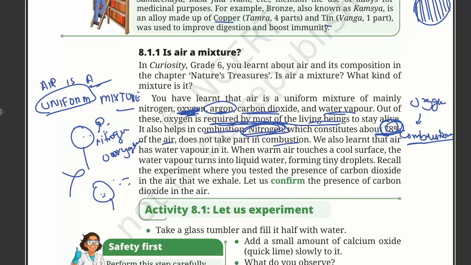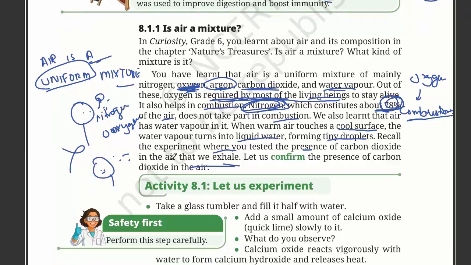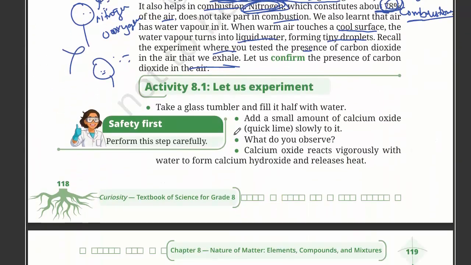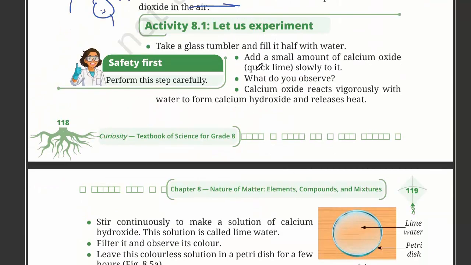We also learned that air has water vapor in it. When warm air touches a cool surface, the water vapor turns into liquid water, forming tiny droplets. Recall the experiment where you tested the presence of carbon dioxide in the air we exhale. Let us confirm the presence of carbon dioxide in the air. We will look at the following activity that will help us tell that there is carbon dioxide in the air.